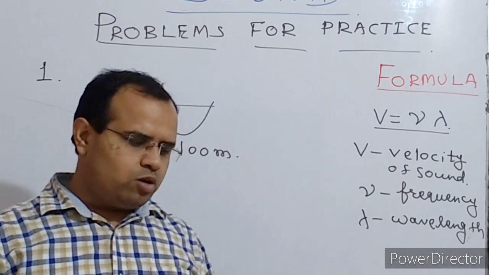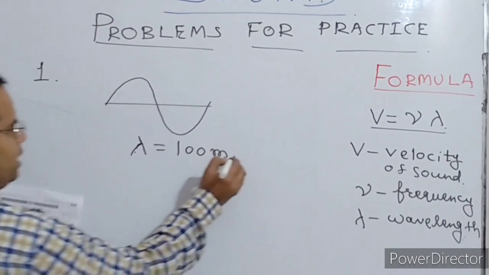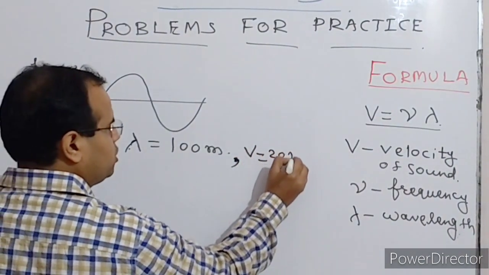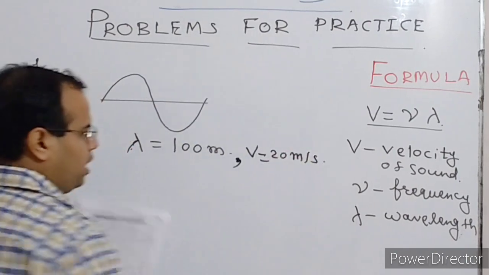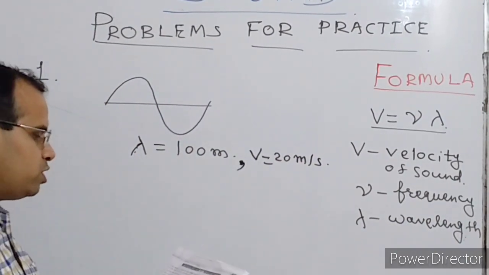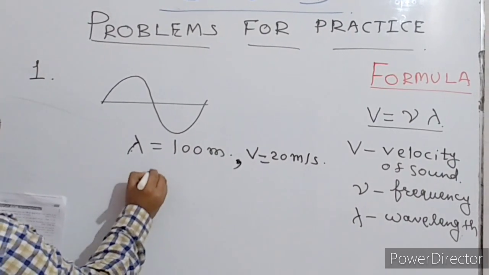If the wave speed of the moving crest is 20 meters per second, so next, the velocity is given as 20 meters per second. And what is asked? Calculate the frequency at which the boat rocks. So the frequency, that is nu, you have to find.